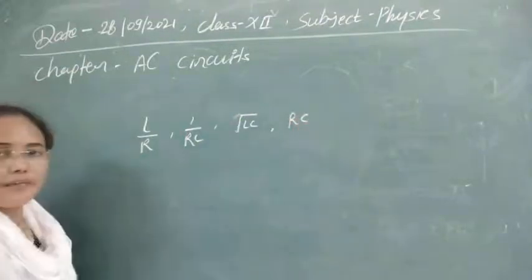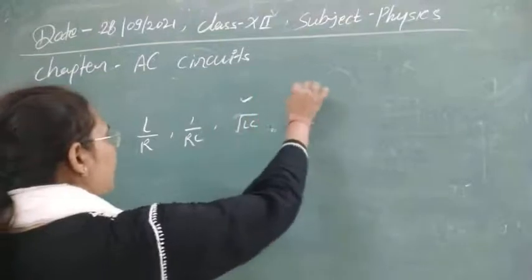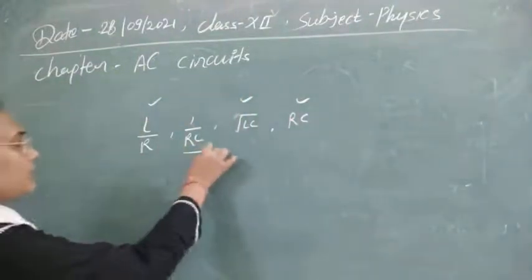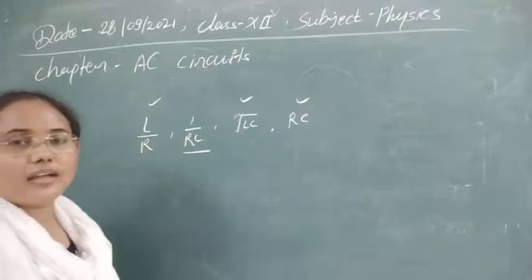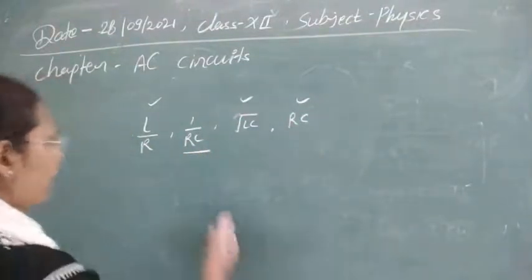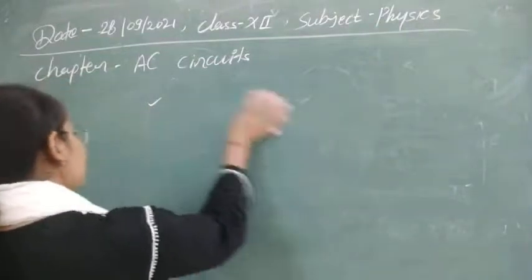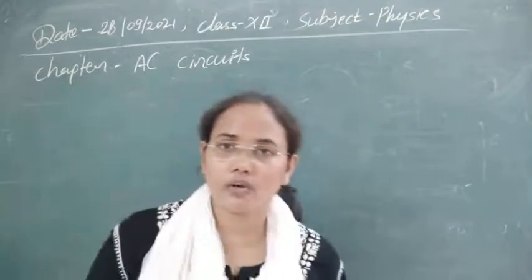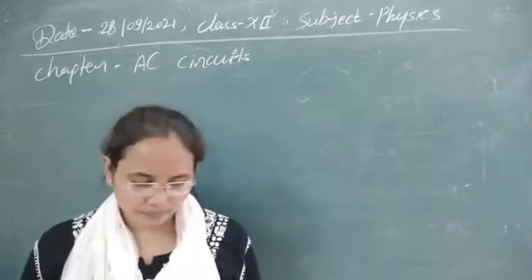Just now I have told you these three are time constants, so they will have the same dimension, but this one, 1 upon RC, has the dimension of frequency, not time, because it is the reciprocal of time, and you know the reciprocal of time is frequency. So this is a different quantity, 1 by RC.